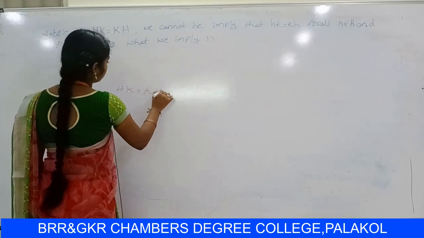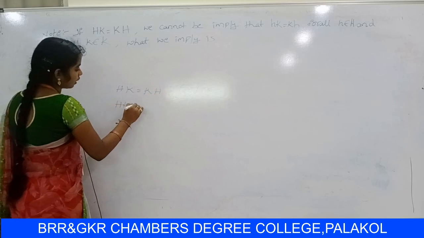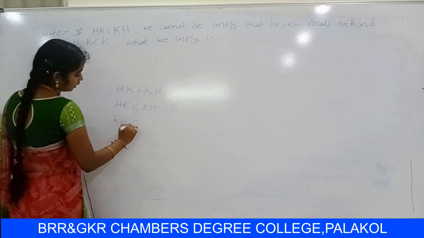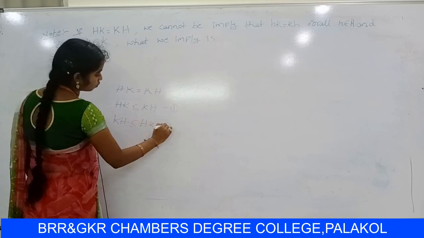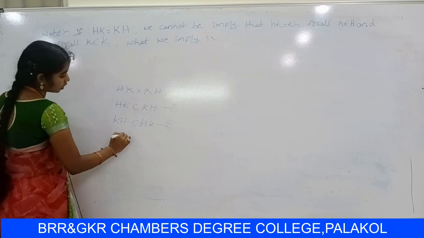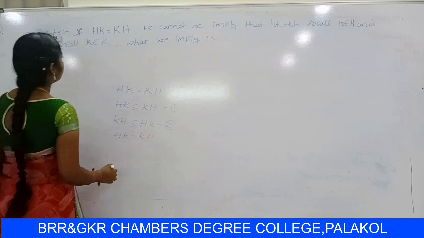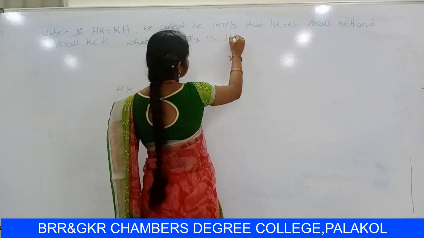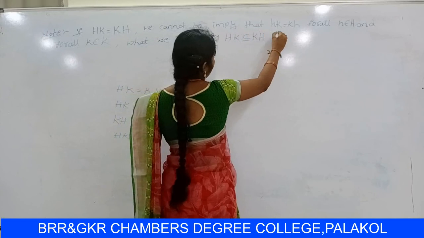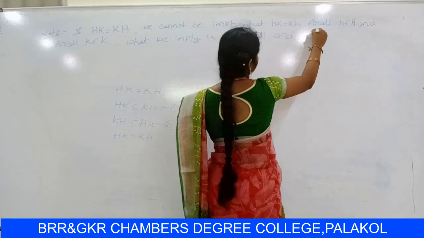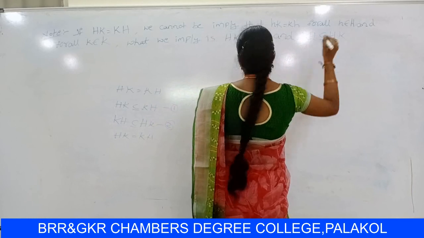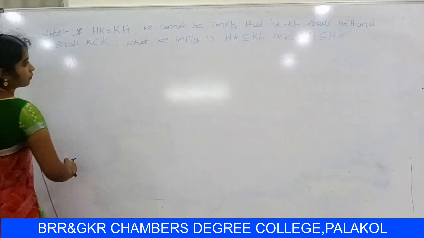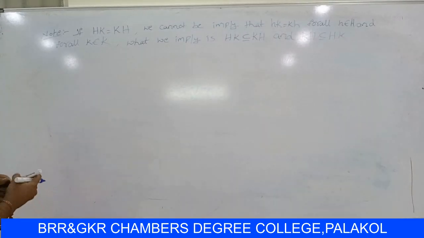So we have to prove two conditions. First one, HK contains KH. This is the first one. Next, KH contains HK. This is 2. So from 1 and 2 observe, HK equal to KH. So what we imply is, it can be written as HK contains KH and KH contains HK. Next theorem.